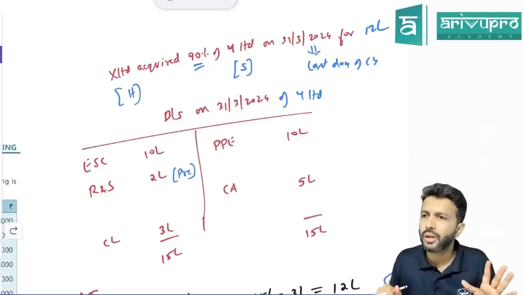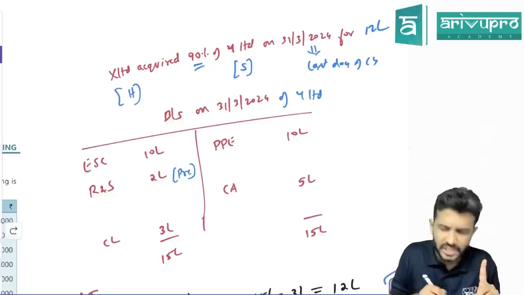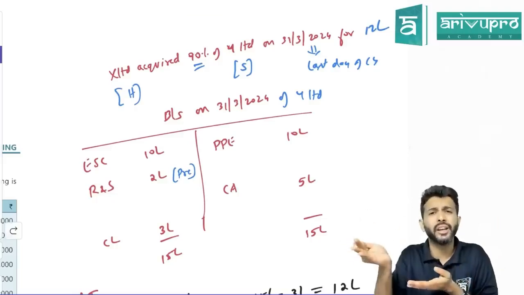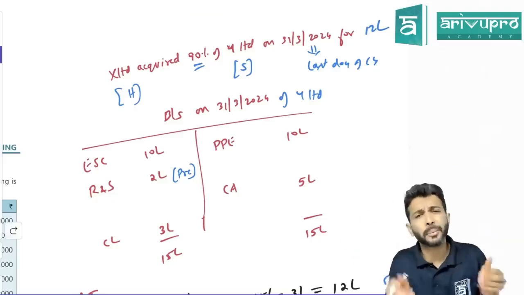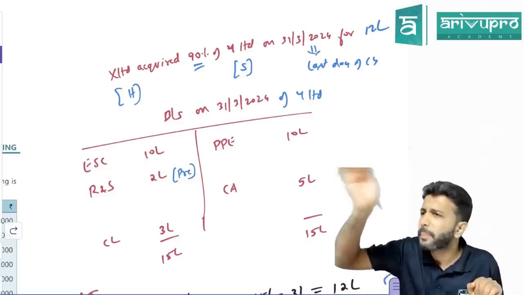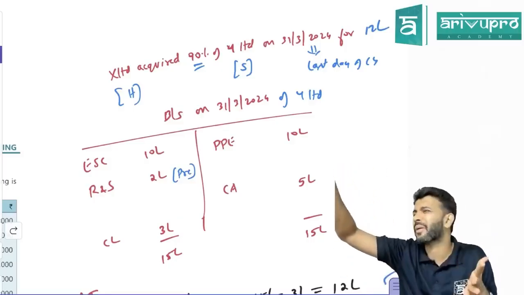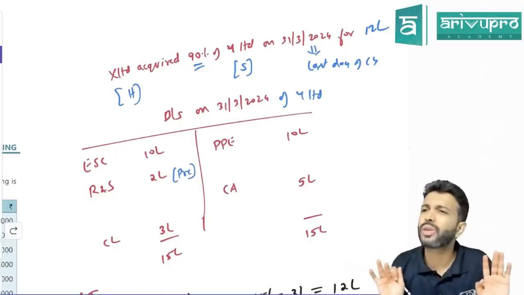We clearly know, because there is only one reserve and surplus, which is 2 lakh, and you got the control on the last day. So this 2 lakh was already existing. That means the entire 2 lakh is pre-acquisition profit. So should I prepare general reserve, P&L, ledger and all, or not required? Not required, because straight away you know the number.